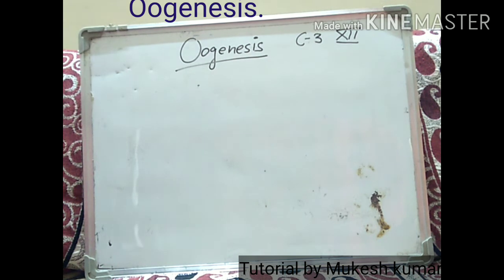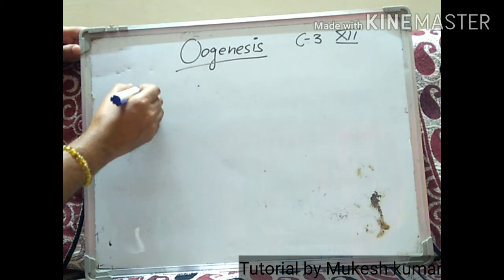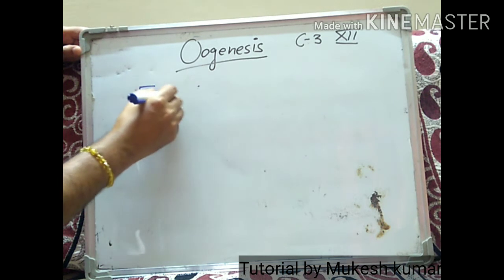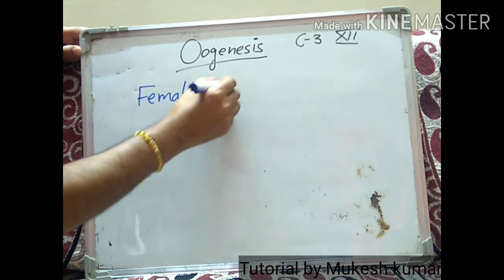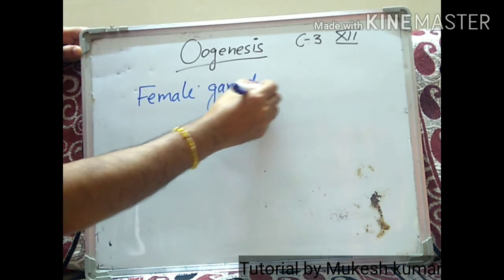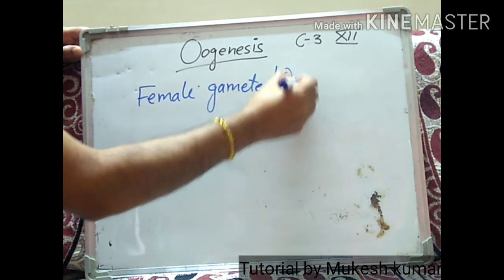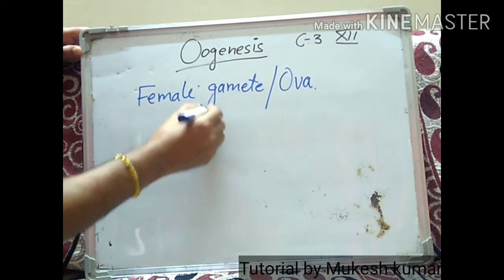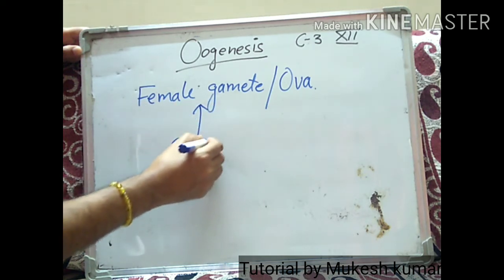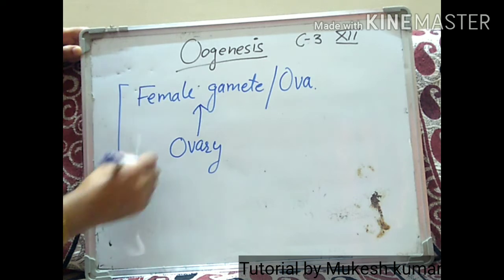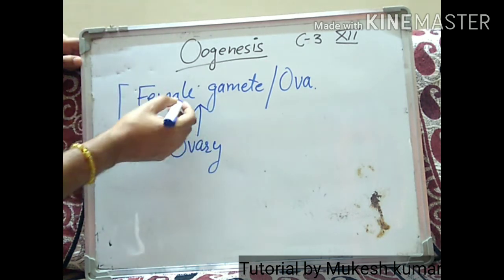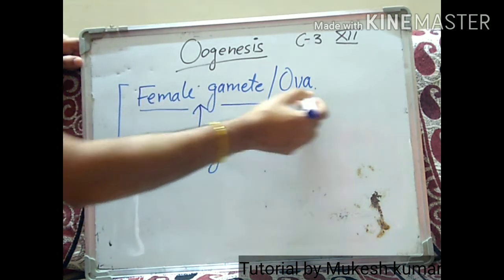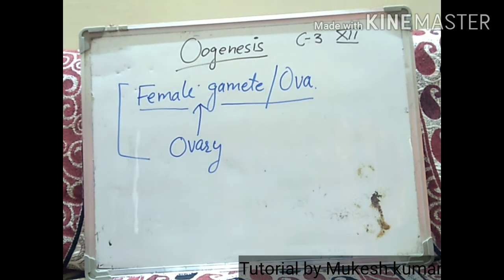What is oogenesis? Oogenesis is a process in which the female gamete, also known as ova, is produced from the ovary. So what is oogenesis? Oogenesis is a process by which female gametes are produced by the ovary.